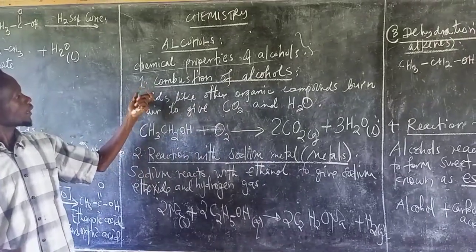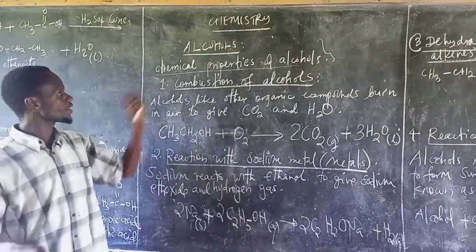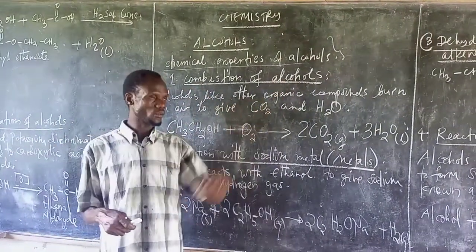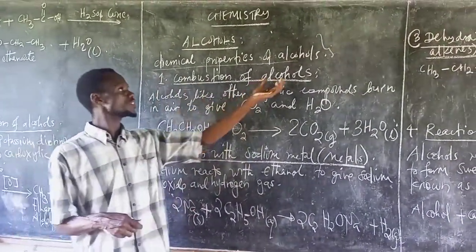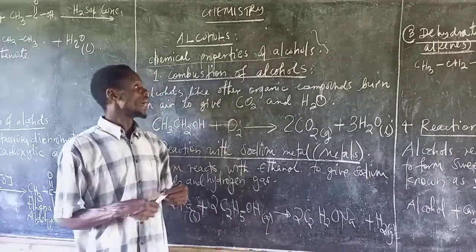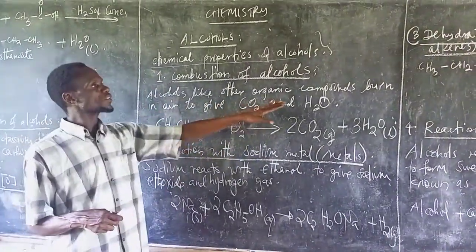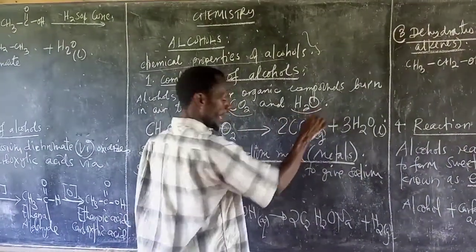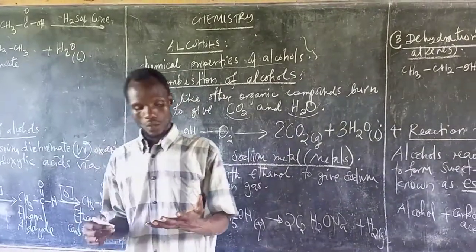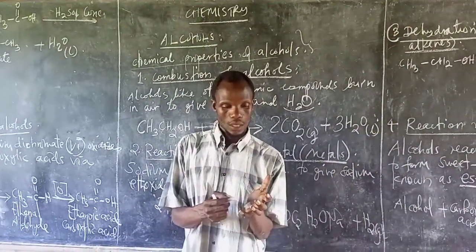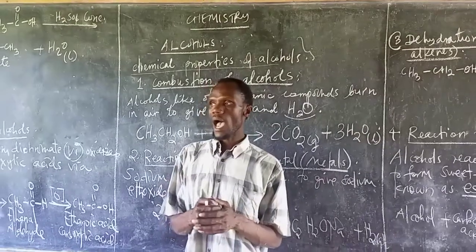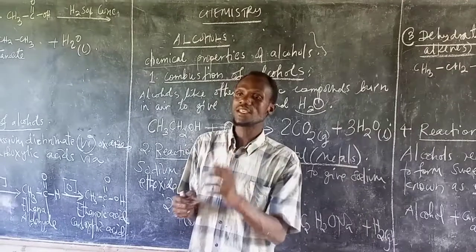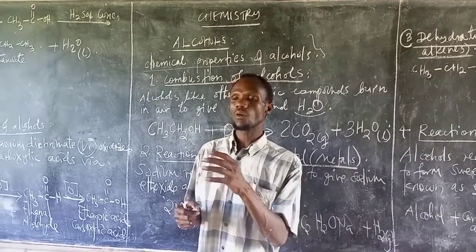Now one of the reactions is called combustion of alcohol, meaning addition with oxygen. Alcohol, like other organic compounds, burns in air to give carbon dioxide and water. Any organic compound, when it reacts with oxygen or burns in the presence of oxygen, that is called combustion.